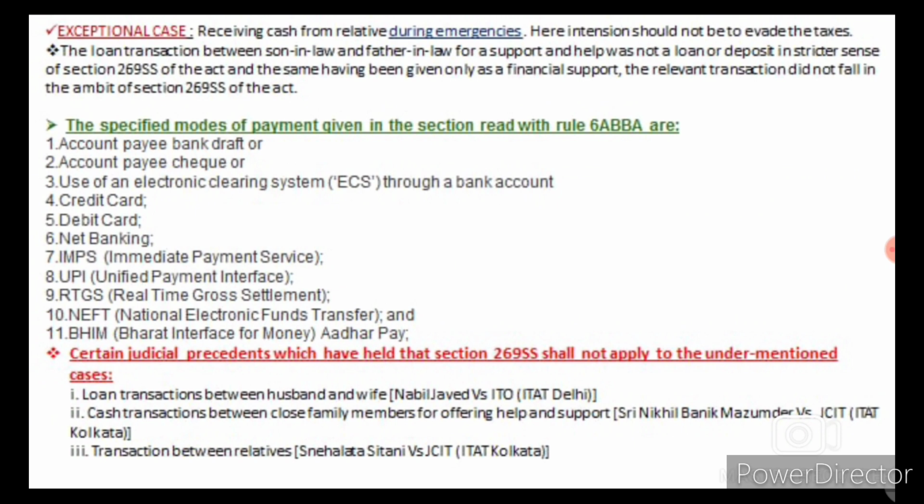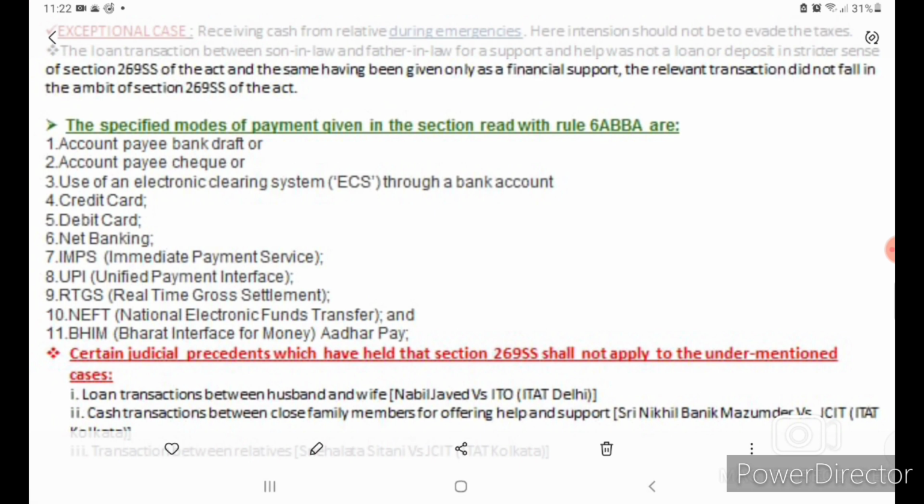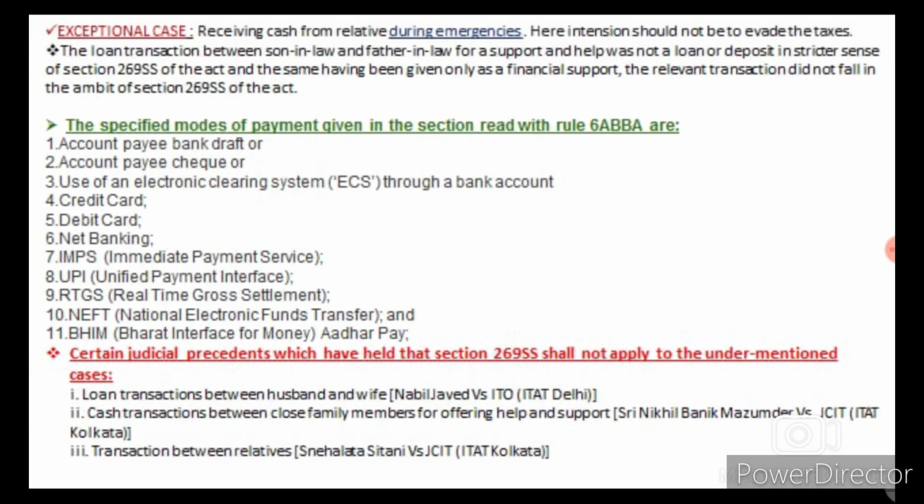Exceptional cases: receiving cash from relatives during emergencies. Here the intention should not be to evade taxes. The loan transaction between son-in-law and father-in-law for support and help was not a loan or deposit in the strict sense of Section 269SS of the Act, and the same having been given only as financial support, the relevant transaction did not fall in the ambit of Section 269SS of the Act.